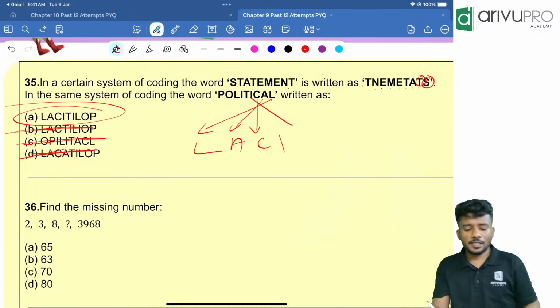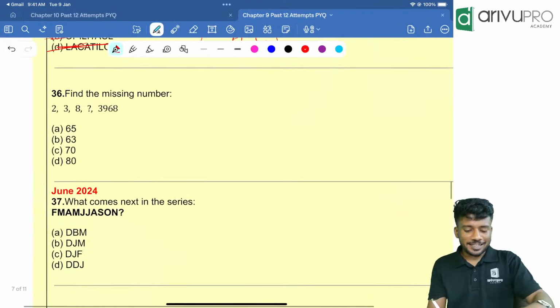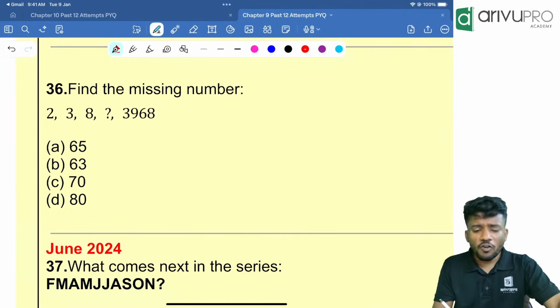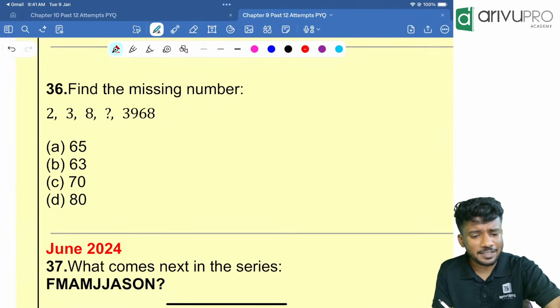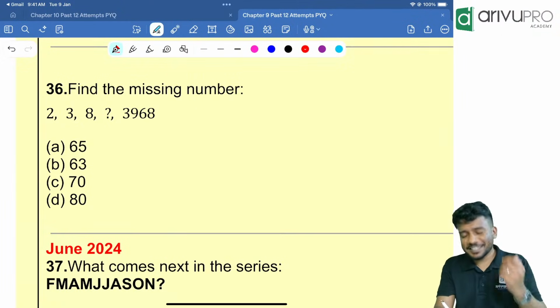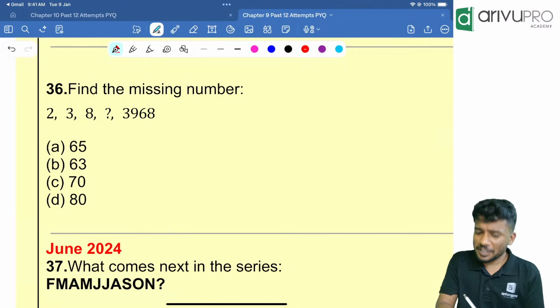So option A is your right answer. Next question. Find the missing number. Okay. Now the last question of December 2023 is over here. The missing number we need to find. Very easy to find. 2 is becoming 3.